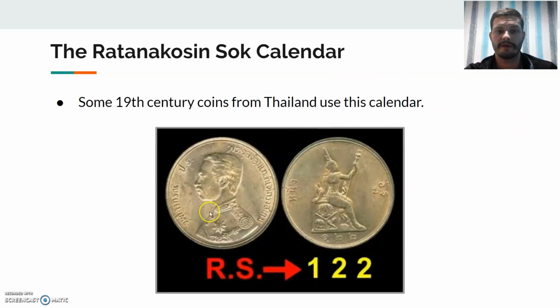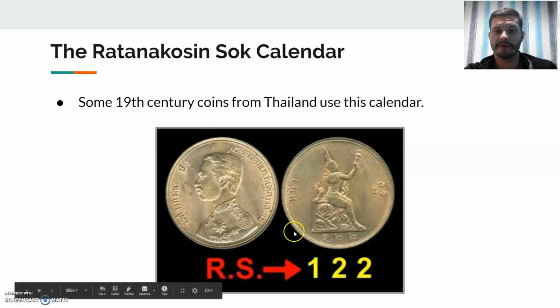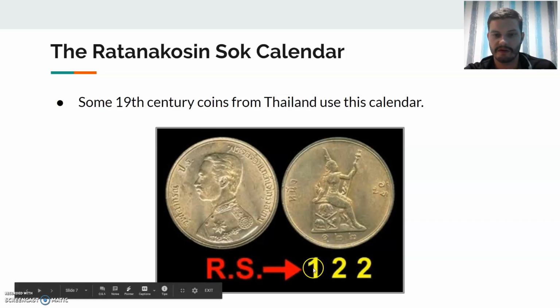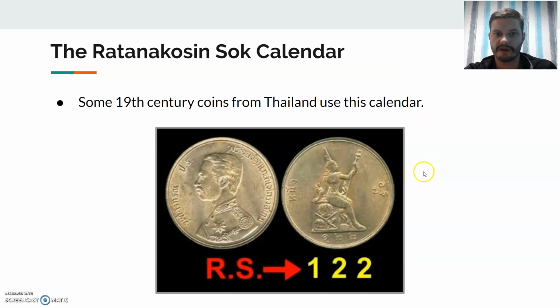Alright, so right here you can see a coin, again from the reign of King Rama the 5th, and as you can see, it's year 122 on the coin. Well, that's the Ratanakosin year, not the Buddhist era year. And also not the Julasakarat year, which we've seen on the other coin.